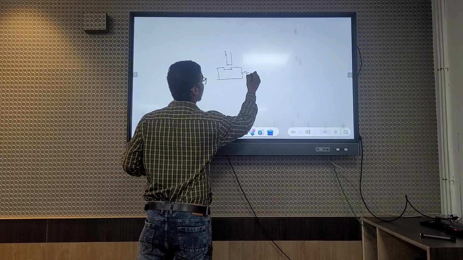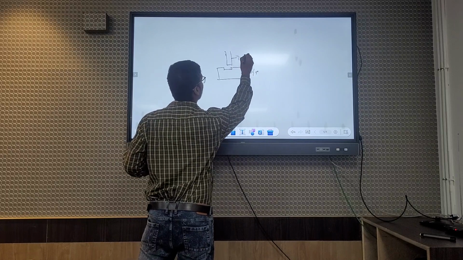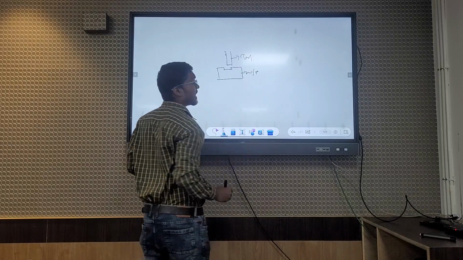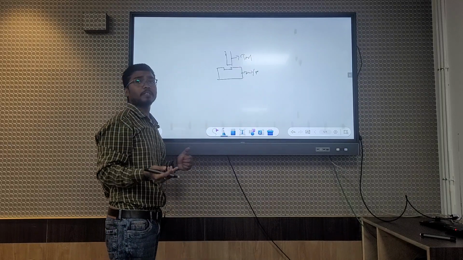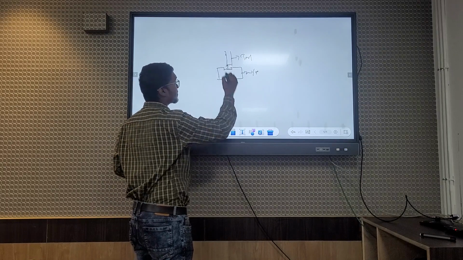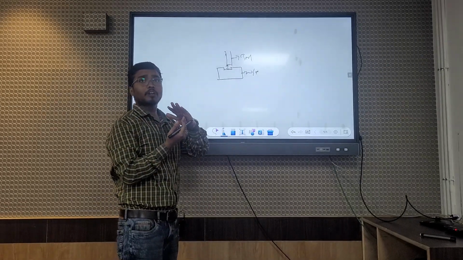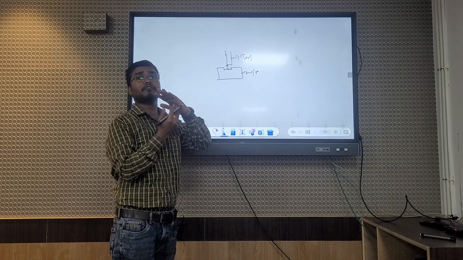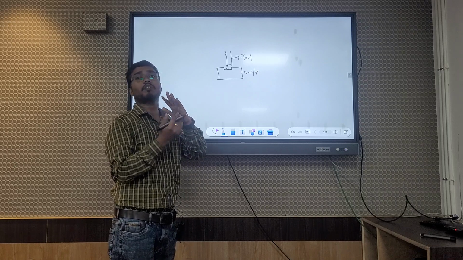As I said, in the conventional manufacturing process, there is direct contact between the tool and the workpiece. So some friction will be generated and the chip removal will occur.